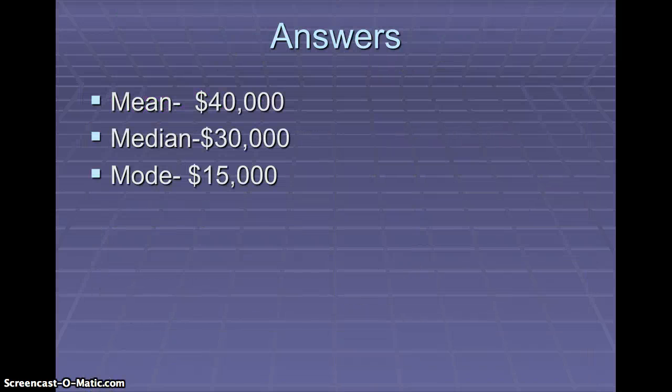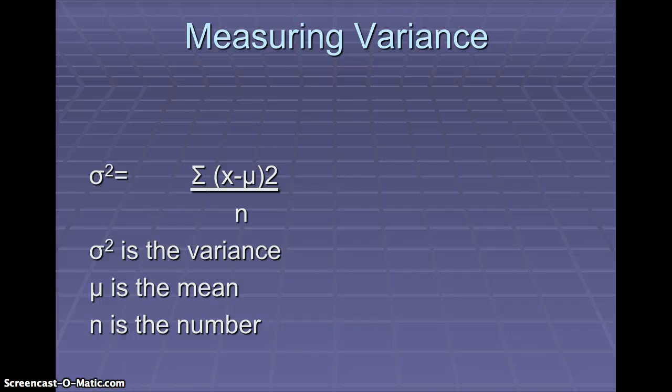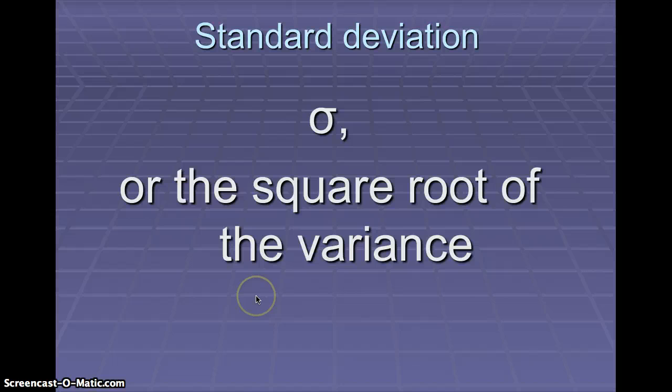The variance is the sum of each individual observation minus mu, which is the mean, squared. Okay, it looks like it says times 2, but it's in fact squared, over the number of observations. So we take each individual observation, we subtract it from the mean, we square it, and that's going to be the variance. That tells us how far the data range away from the mean. Mu is the mean, and n is the number of observations.